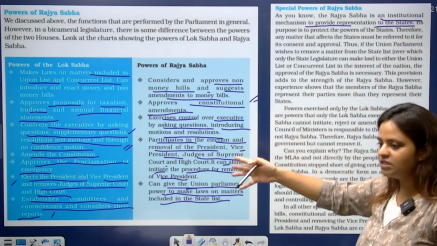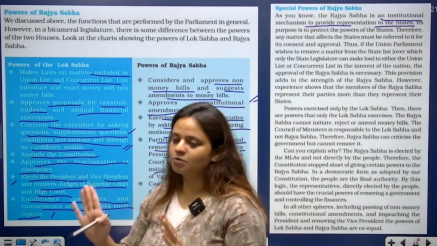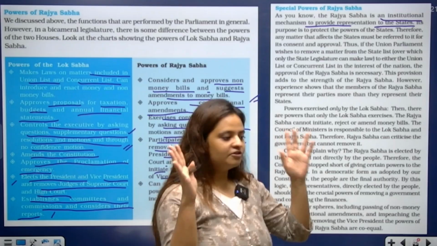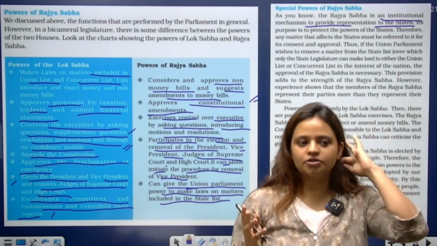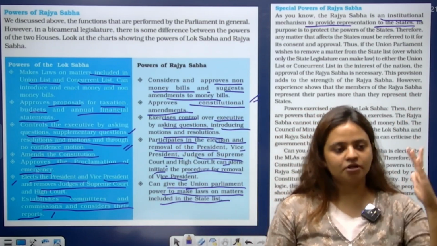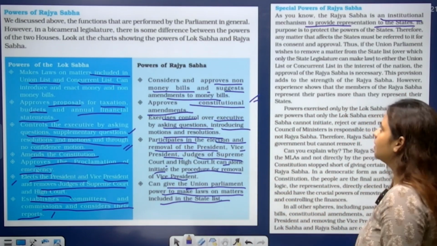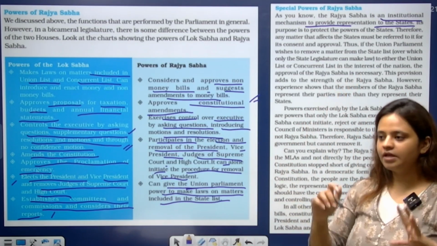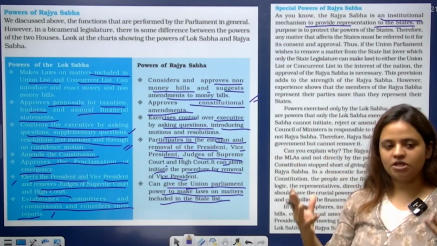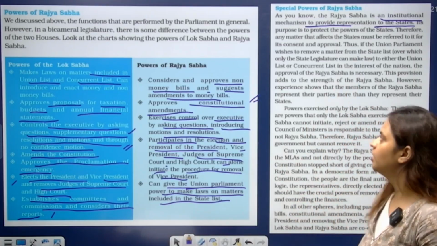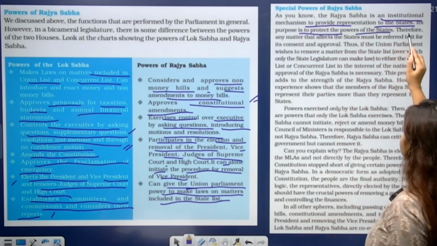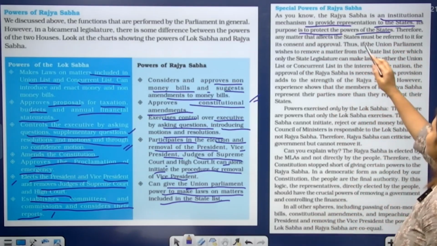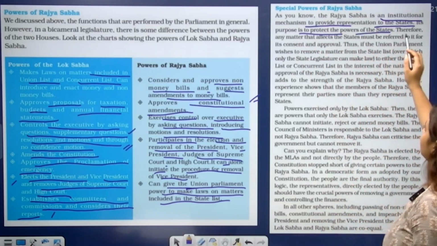So now we have seen that Rajya Sabha, which is the council of state, it means that every state of India can get their representation at the parliament at the central level. So we have Rajya Sabha. Okay, it is an instrument where we can see the representation of every state of our country. The purpose is to protect the powers of the state.